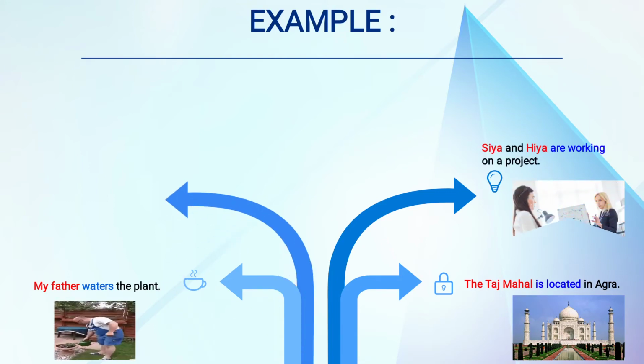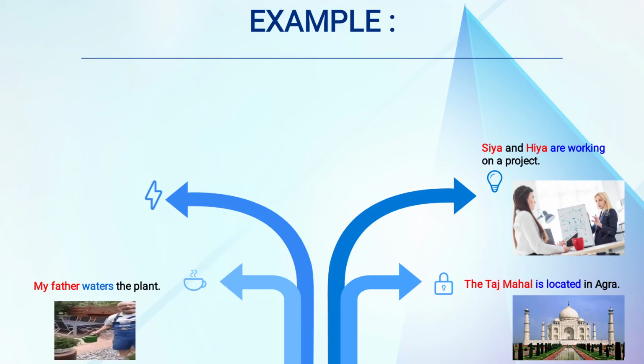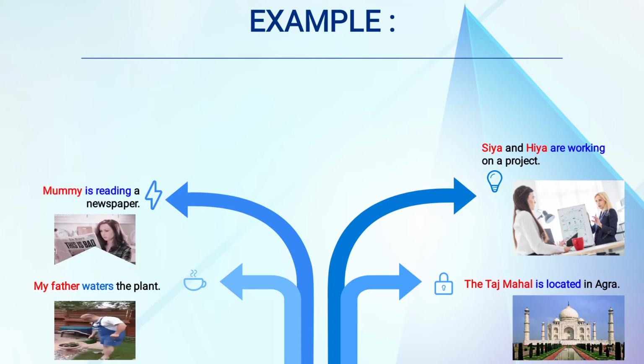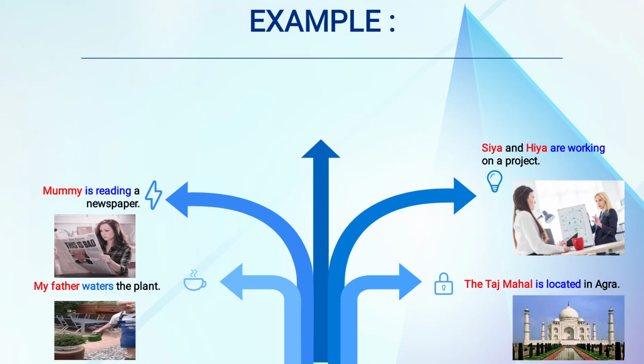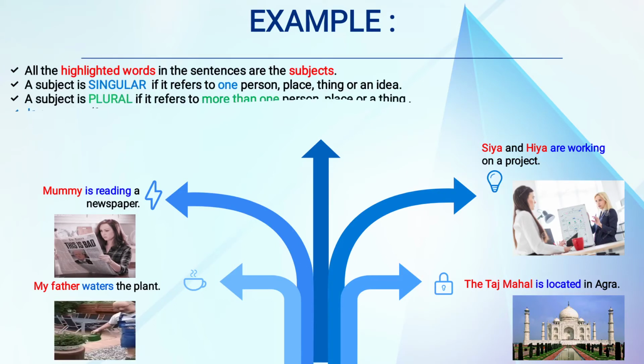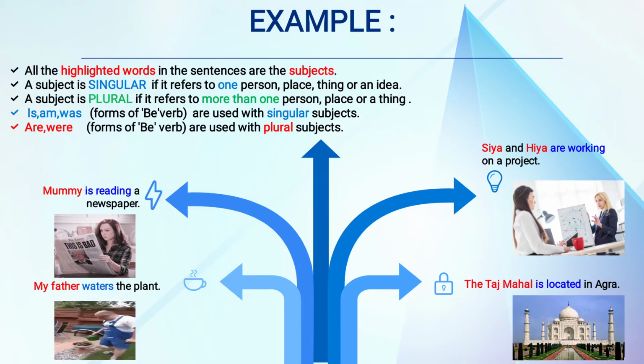Again, the same example. Sia and Hia are working on a project. As you see in the image, both the girls are working on a project. Mummy is reading a newspaper, as you see in the image. Now, all the highlighted words, the red color highlighted words in the sentences, are the subjects. Okay.